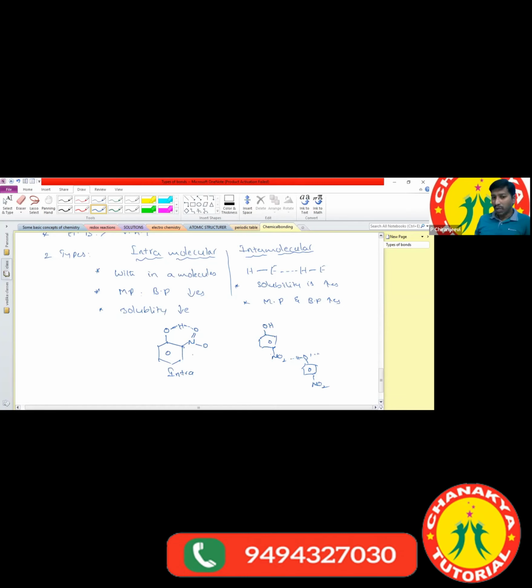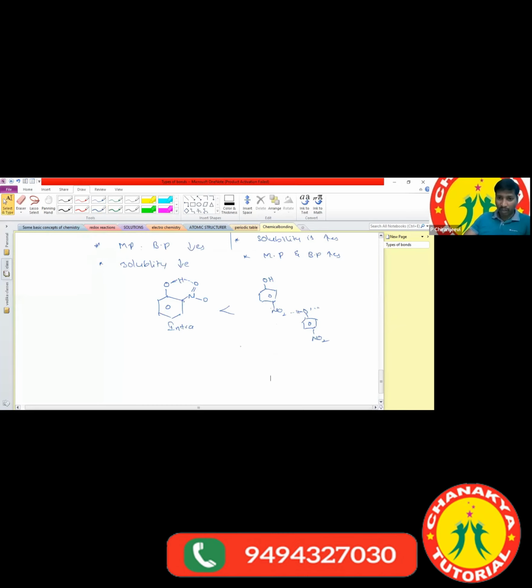Due to that reason, ortho and paranitrophenols are separated by steam distillation. Paranitrophenol has the greater boiling point compared with orthonitrophenol.